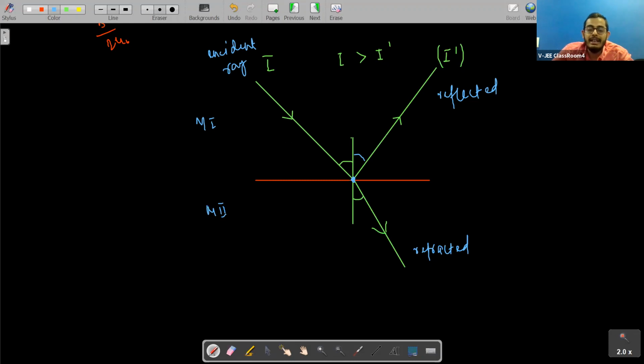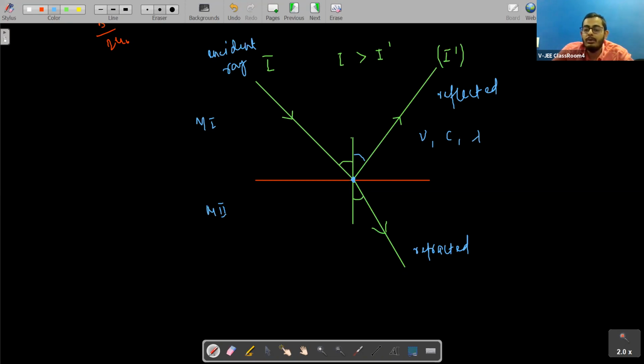So what do we say here? That if light is getting either refracted or reflected, its frequency doesn't change. But in the case of reflection, nothing changes: frequency, velocity, and wavelength all remain the same.